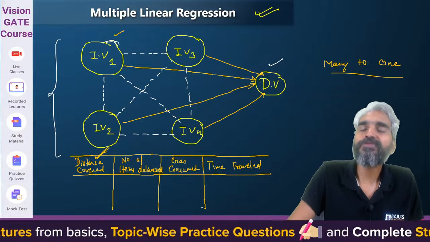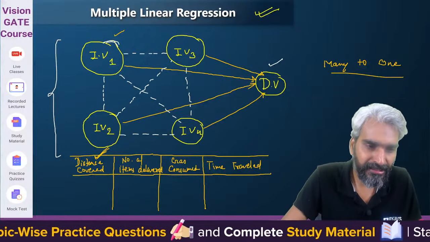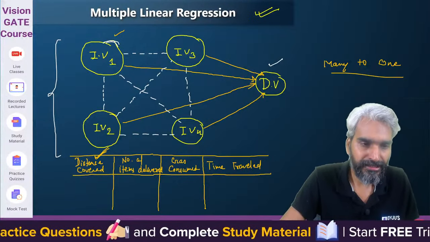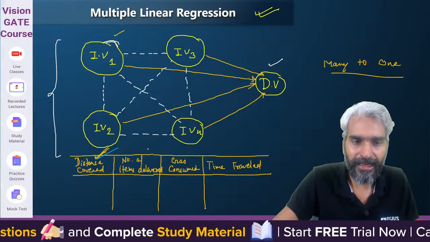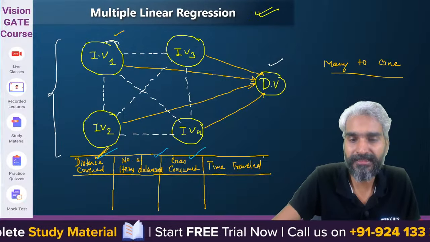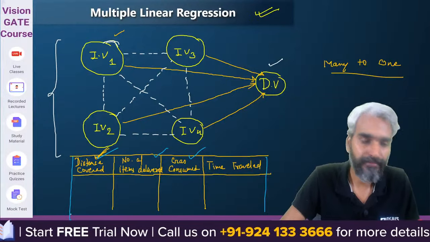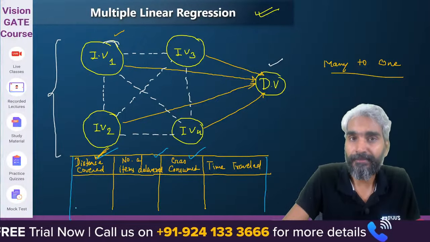So do you realize one thing, that okay, all these three variables are independent variables, and on these three independent variables the time traveled will eventually depend. Yes or no?